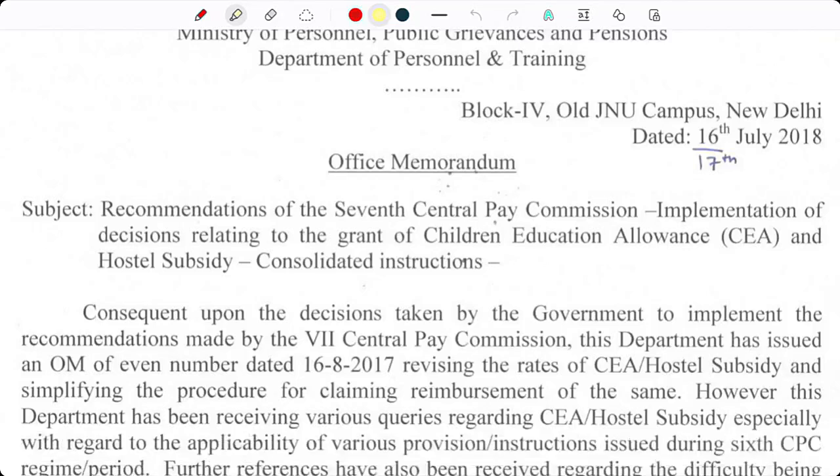Today we will be covering one small topic, and that is CEA. CEA stands for Children's Education Allowance. Before 7th CPC, Children Education Allowance as well as tuition fee were paid separately. After implementation of 7th CPC, both have been combined and are being paid and renamed as Children's Education Allowance.